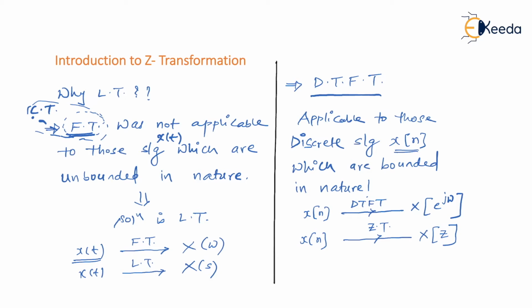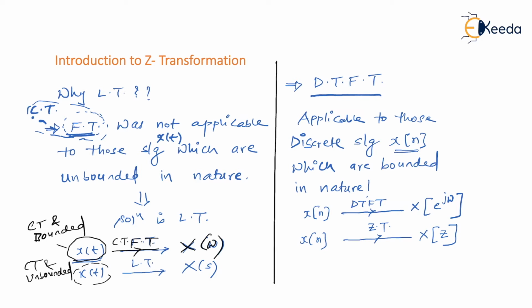So let me summarize what we have done so far. If you have signal x of t which is continuous time and bounded, we go for continuous time Fourier transform. After transforming, it becomes x of omega. Then let's say you have continuous time signal, but it is unbounded in nature.